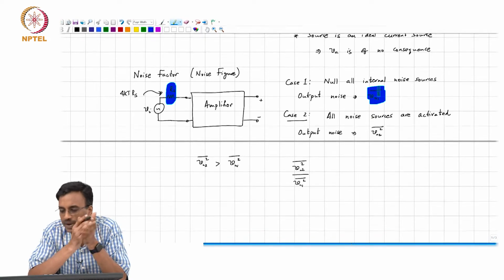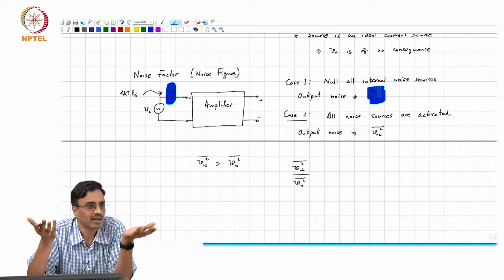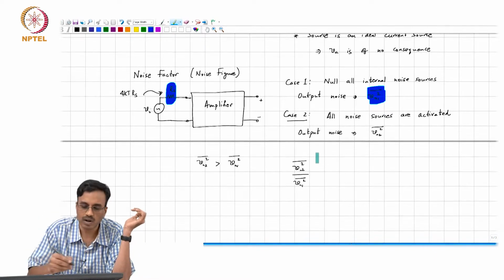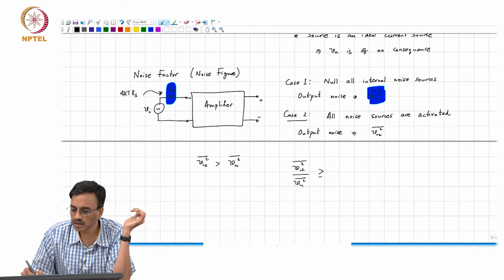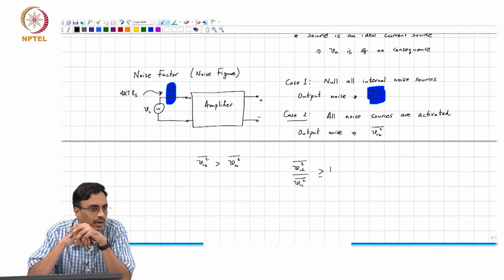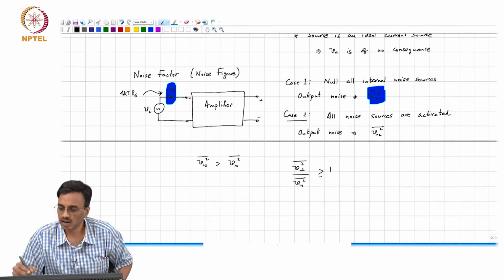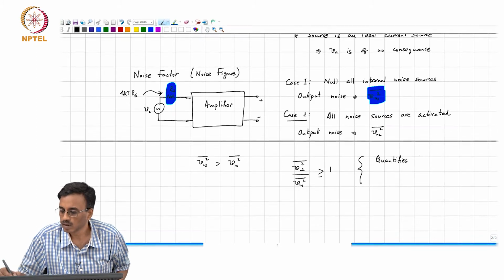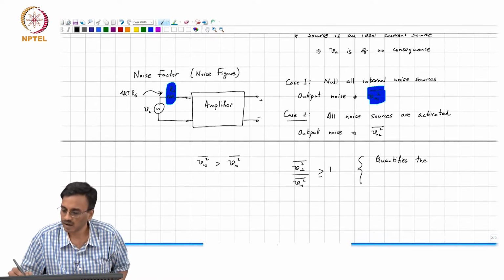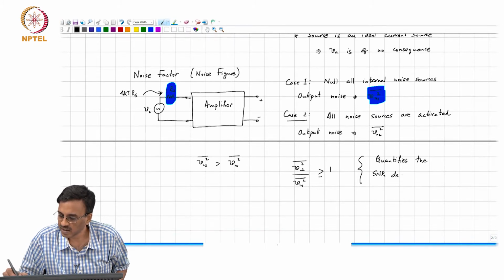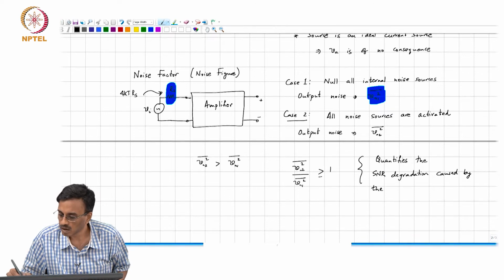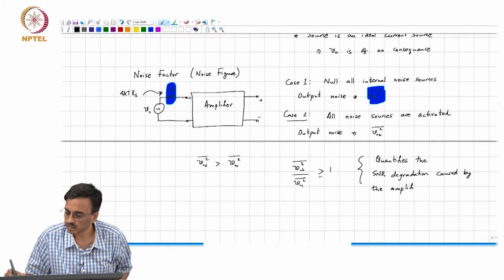Clearly the best you can do is if Vn2 square is the same as Vn1 square, and so this number must always be greater than or equal to 1. This quantifies the SNR degradation caused by the amplifier.